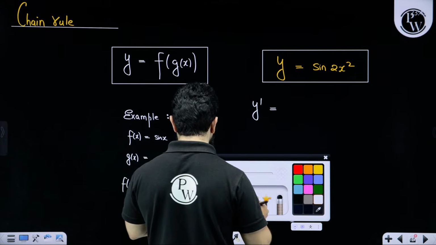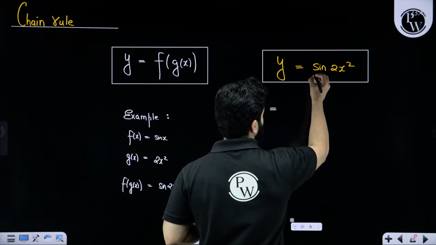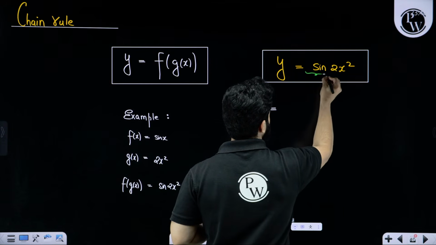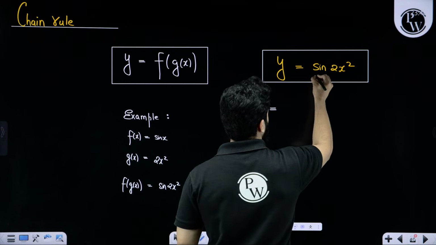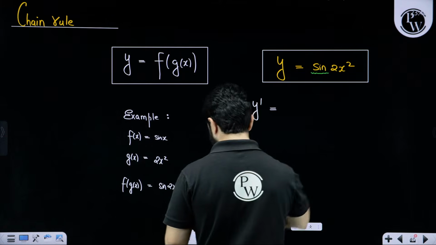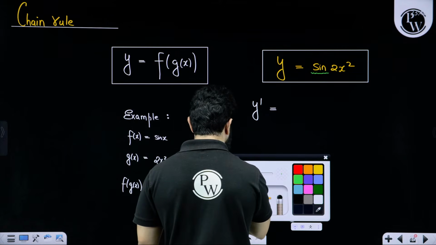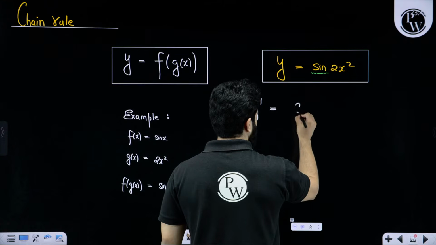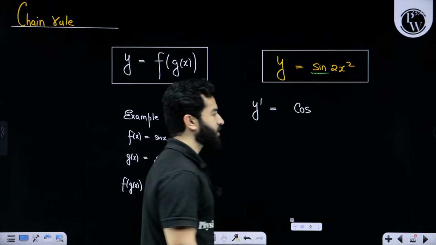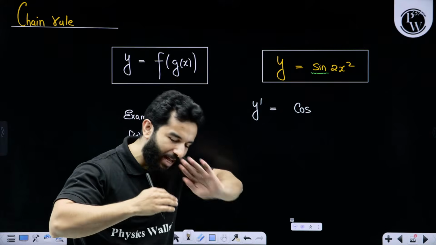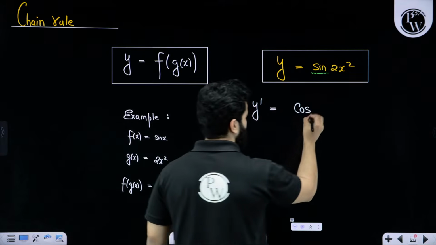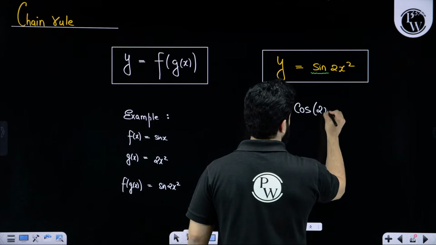First we are looking at sine, this function. What is the differentiation of sine? Differentiation of sine is cos, and then write everything which is inside that function, that is 2x square,